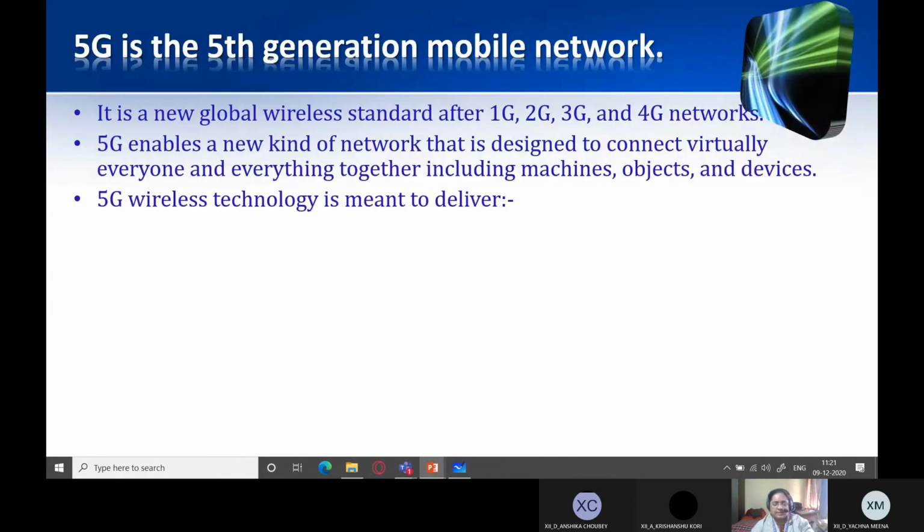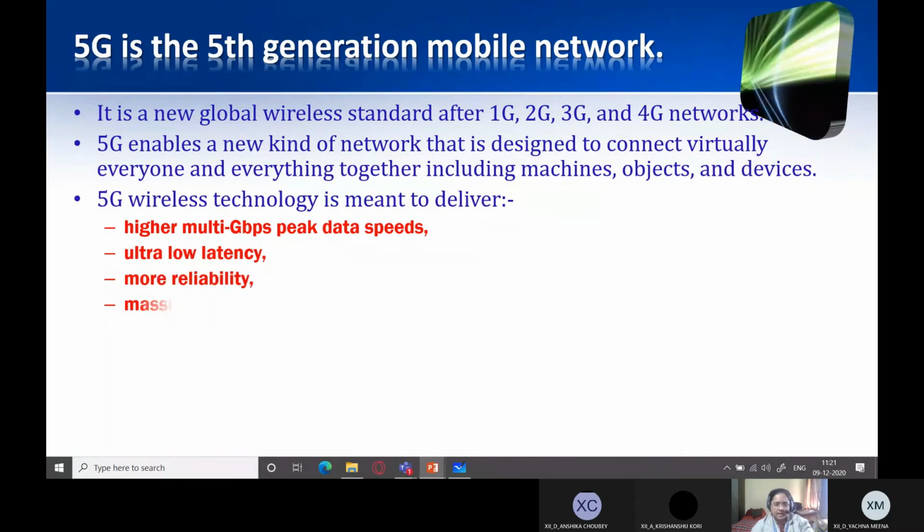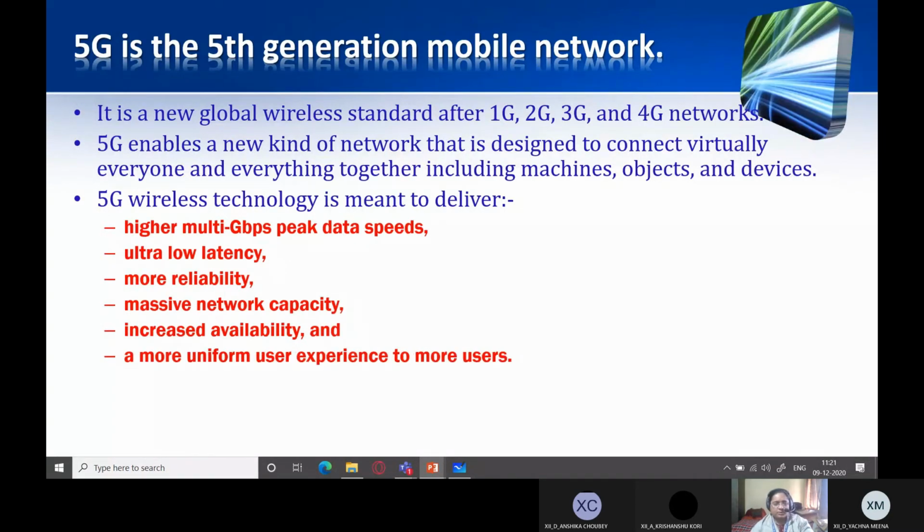5G wireless technology is meant to deliver higher multi-Gbps peak data speeds, ultra low latency, that is low delay, more reliability, massive network capacity, increased availability, and a more uniform user experience to more users.